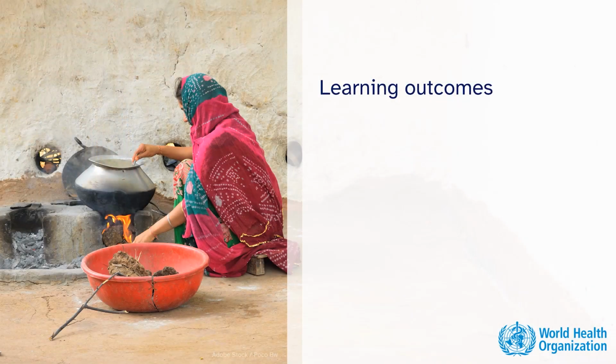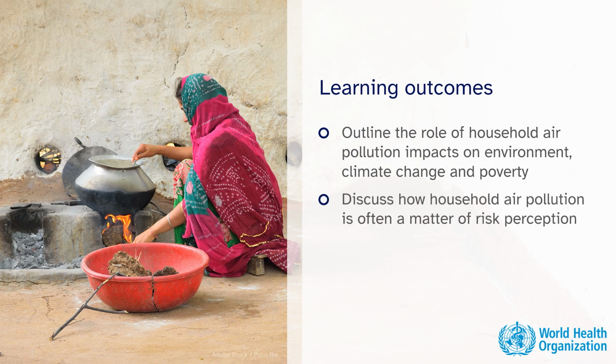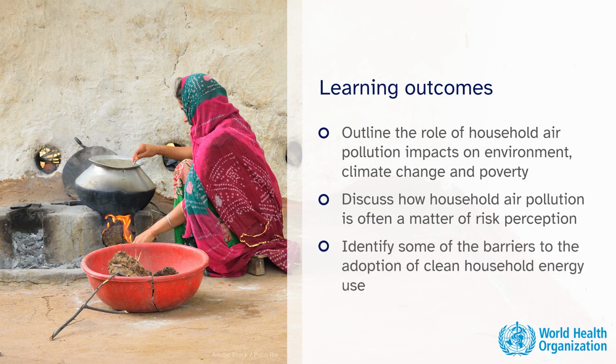Welcome to Unit 4, Household Air Pollution, a matter of climate change, poverty, and risk perception. By the end of this unit, you will outline the role of household air pollution impacts on the environment, climate change, and poverty. You'll discuss how household air pollution is often a matter of risk perception and identify some of the barriers to the adoption of clean household energy use.